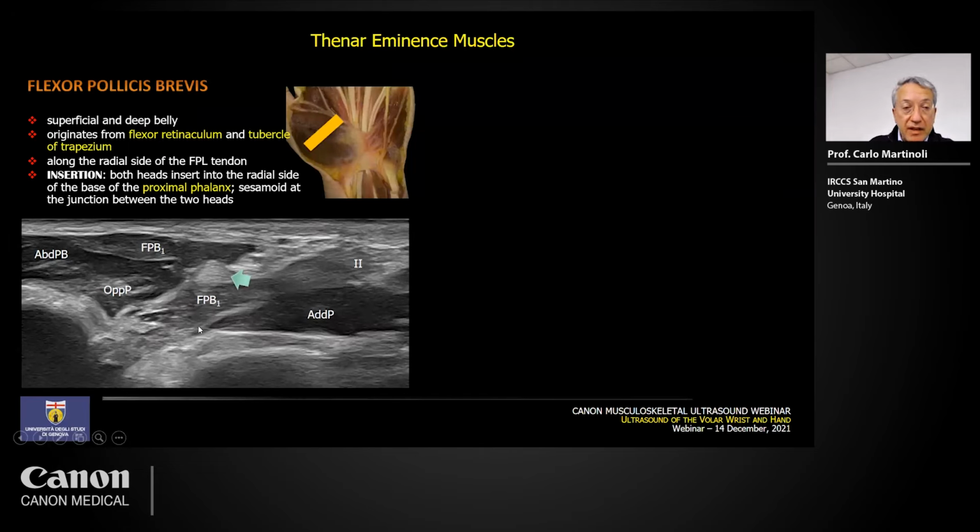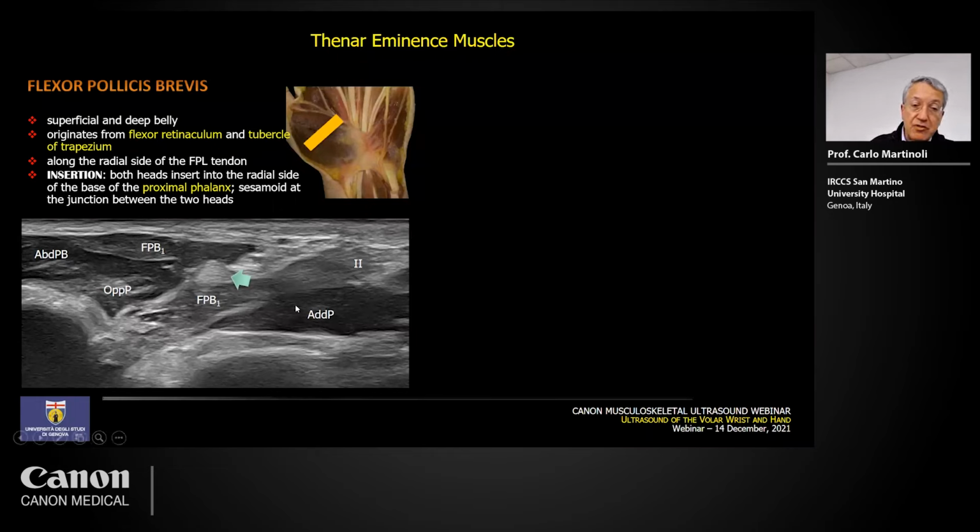Remember that the flexor pollicis brevis inserts into the radial side of the base of the proximal phalanx, and this is the muscle located both superficially and deeply to the flexor pollicis longus. To have a better depiction of this muscle, in my opinion, it is good to place the probe in the short axis of the flexor pollicis longus tendon.